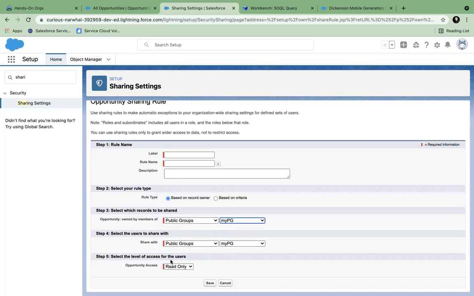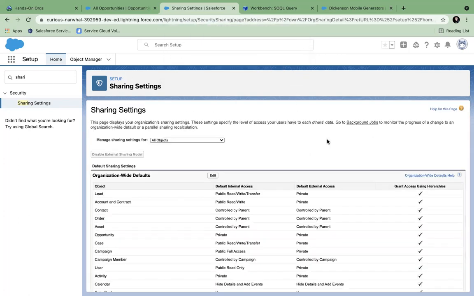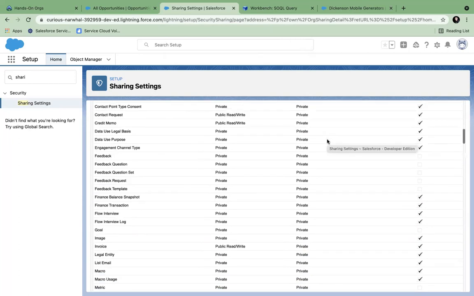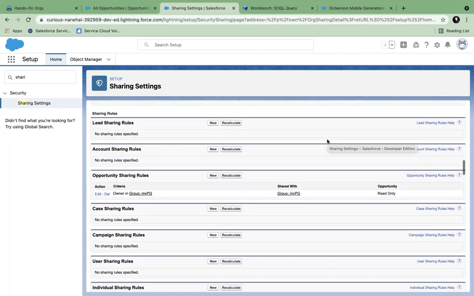So they can see each other's records. Creating the public group does not automatically share records. A public group is just a group of users you identify, but then you have to create a sharing rule in order to give them access.